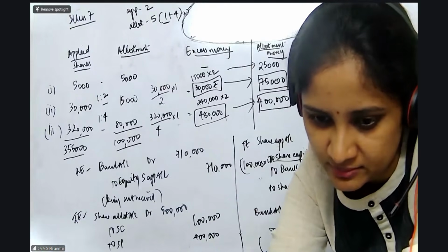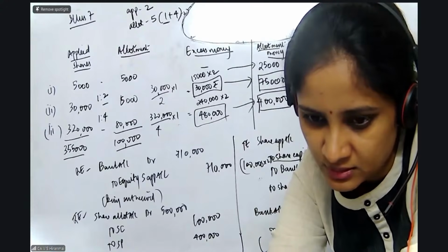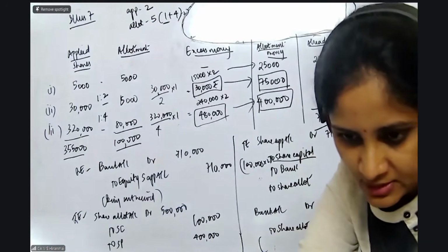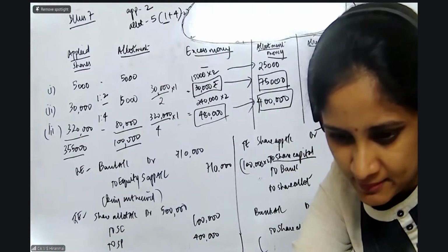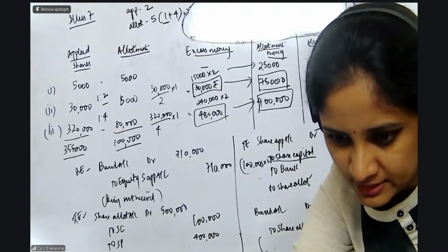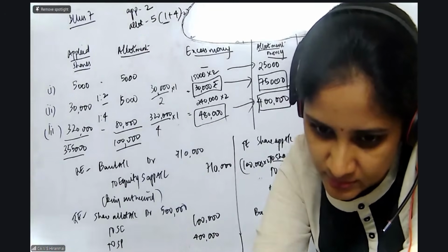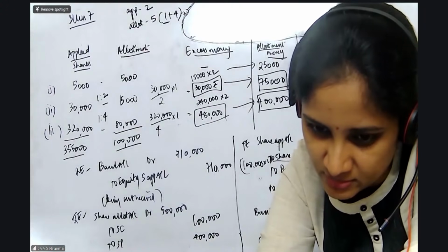Please wait. Narayani, good. Anish, good. You can ask later. I will be there in the class. Don't worry. Answers are in the same PDF itself.